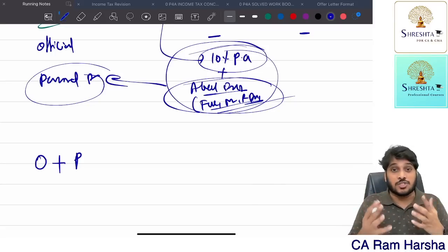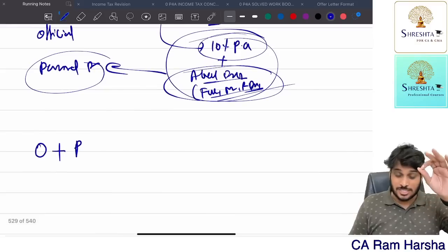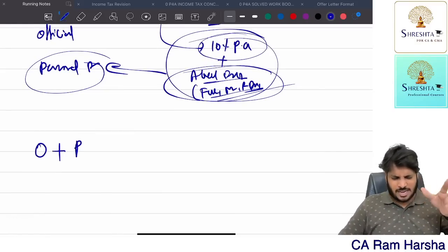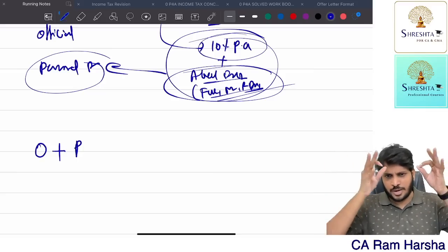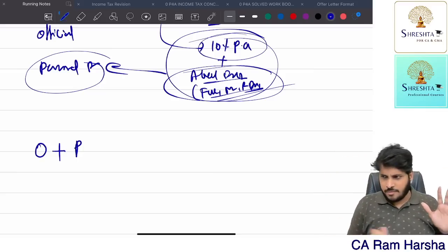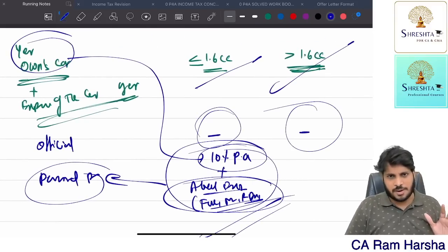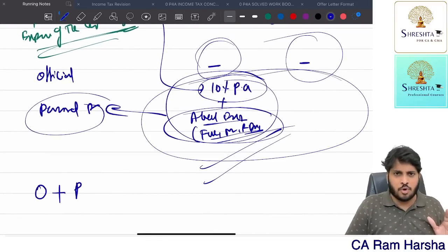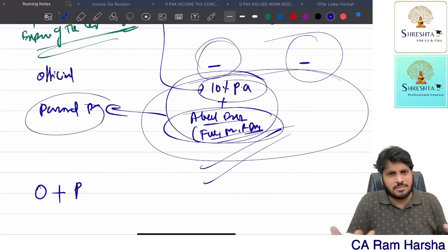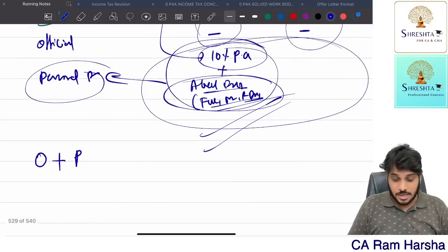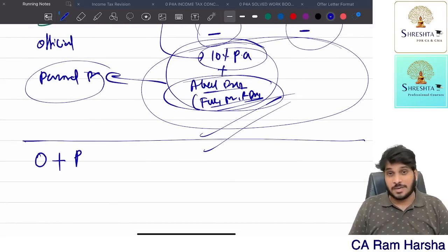How much? The perquisite valuation rule says that if the car is owned by the company or rented, whatever, the company is providing the car. If it is completely official, zero perquisite. If it is completely personal, use of movable asset plus actual expenditure is the perquisite. Very simple. If it is official and personal, how to value?